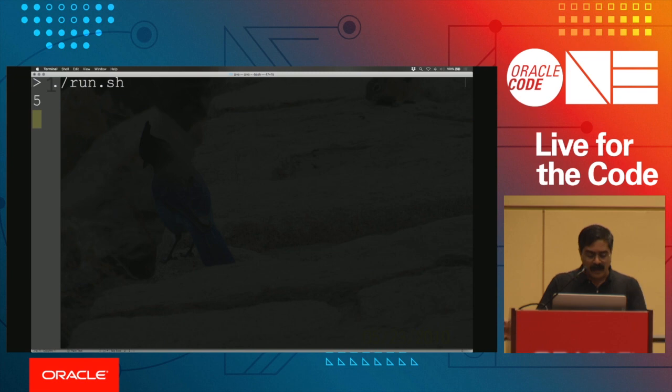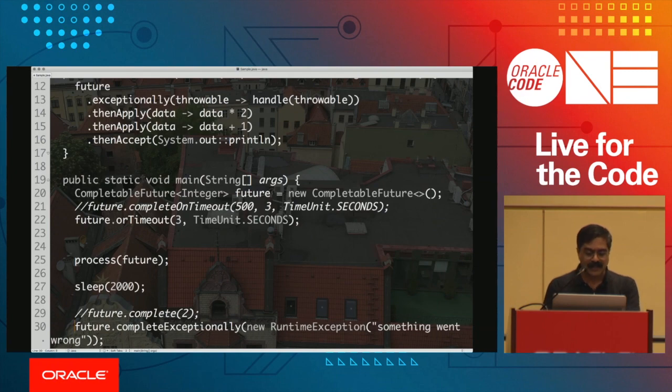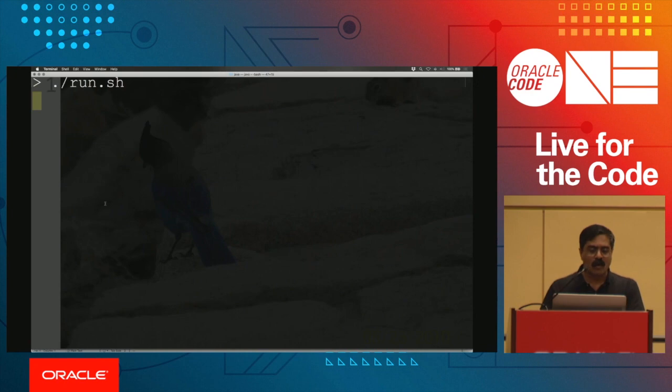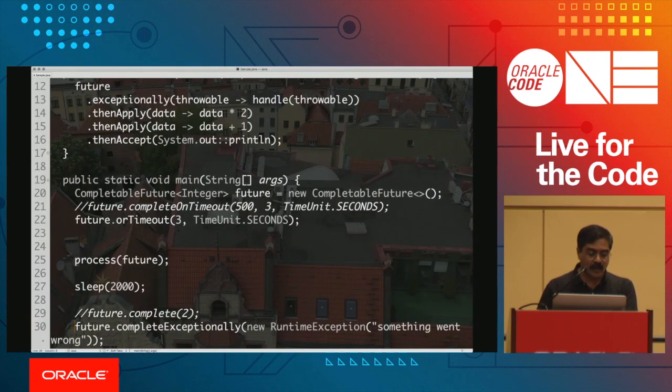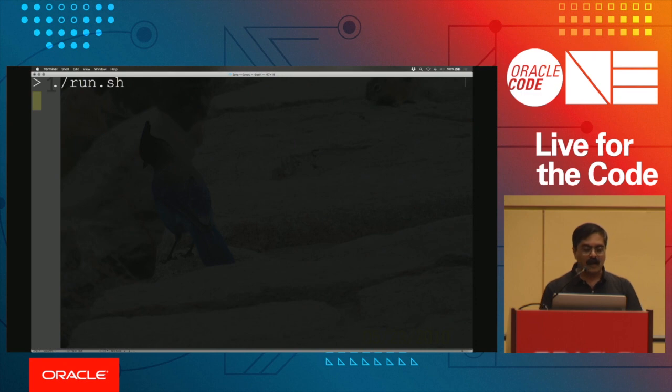So right there, you can see that it actually completed. On the other hand, if I were to blow up within the duration of time, it is going to give me my blow up, which is called something went wrong. And you can see it says something went wrong. On the other hand, if I don't complete, if I don't blow up, then it's going to time out with an error at that point. So once again, let's go ahead and run this and see that.